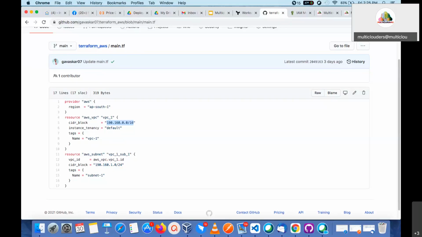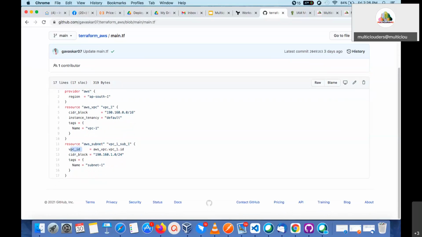Okay. So now, again, you see the next resource I am going to create. I am going to create a subnet. First I am going to create a virtual private cloud, and inside that I am going to create another subnet. And the subnet name is VPC_1_sub_1. And the VPC ID is, you see, this ID: aws_vpc.vpc_1.id. So that this ID will be provided for this subnet. Why I am going to provide this is, I am going to create a subnet inside this VPC.